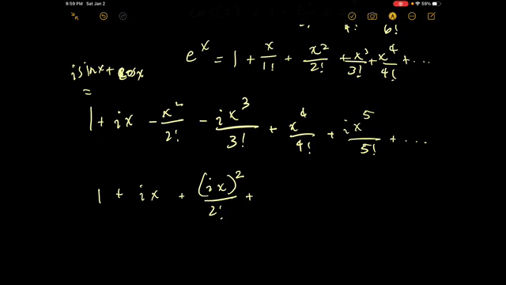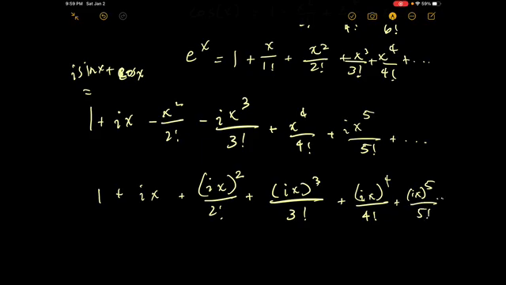And what you're going to notice is that this is just equal to ix cubed over 3 factorial plus ix to the 4th over 4 factorial plus ix to the 5th over 5 factorial, dot dot dot. By the way, the first value right here was ix to the power of 0, and that's why we got 1.